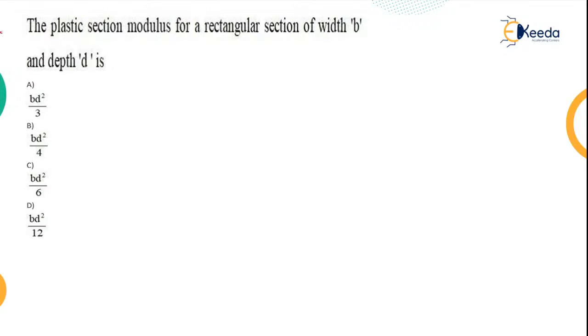So this was the first question from the test. So what is being asked? The details on plastic analysis of beams we have already done in our previous lectures, right?